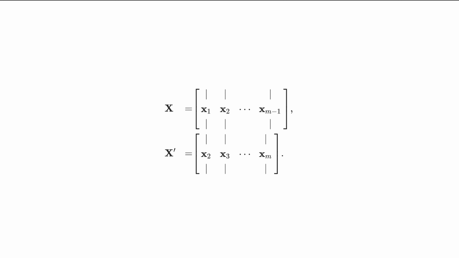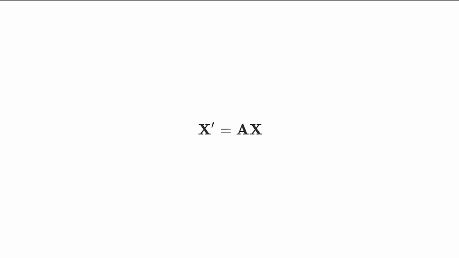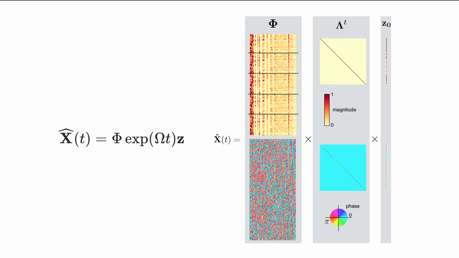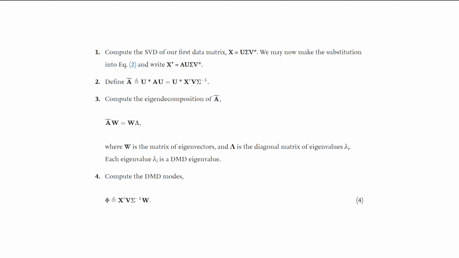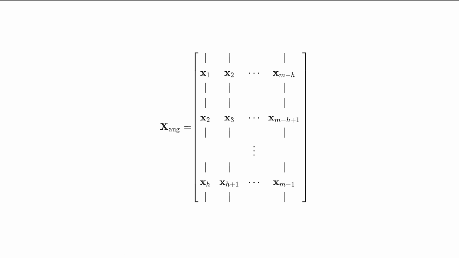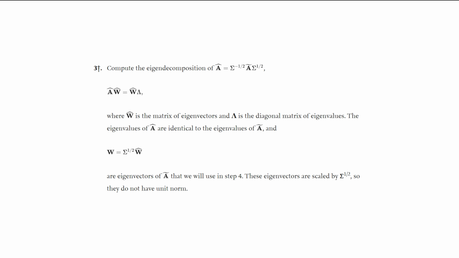Traditionally, DMD is constructed from creating two matrices, X and X prime, from M snapshots of data. We can then create matrix A that contains a high-dimensional linear regression such that X prime equals A times X. Dynamic mode decomposition is the eigendecomposition of matrix A. While it is possible to obtain an approximation of matrix A using its pseudo-inverse, we follow the more scalable approach displayed here. We make some alterations to DMD to make it more suitable for EEG signals, such as augmenting the matrices X and X prime and scaling the modes by energy during the decomposition process.